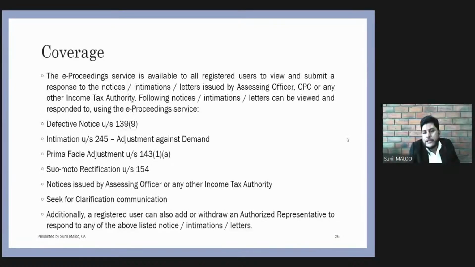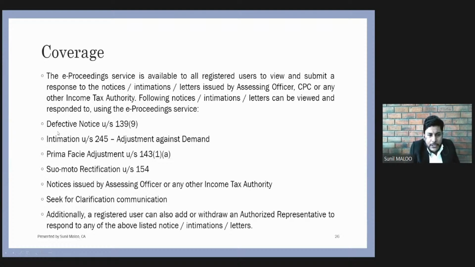And for that, the assessee must be a registered user of the portal. If he is not registered, he would not be entitled to log in. And if he is not entitled to log in, then the question of accessing the e-proceeding does not arise. So basically, what type of notices or communication will be covered under the e-proceeding tab? These are the basic examples.